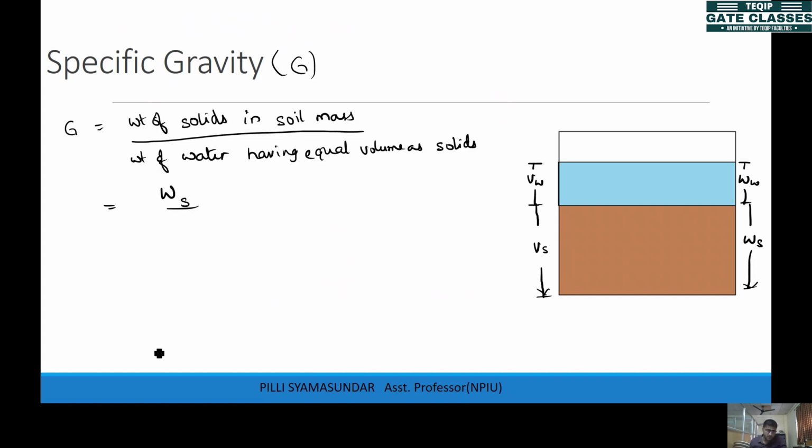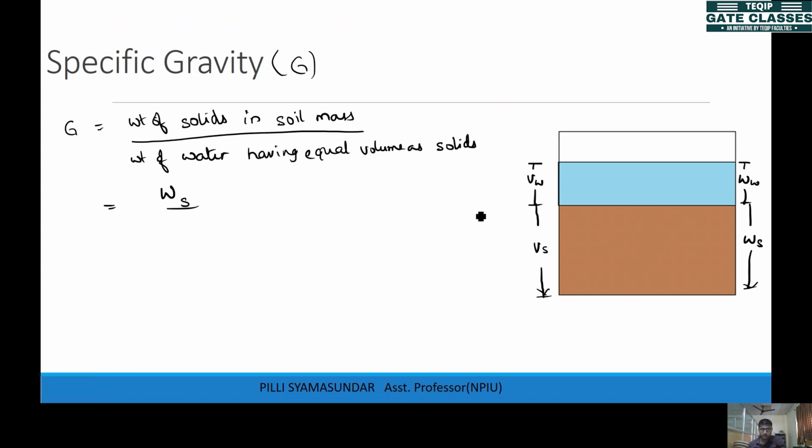What does this mean? You have the solids here. Now if you remove the solids and replace them with water, what is the weight of that water? That is in your denominator. How can we simplify that?